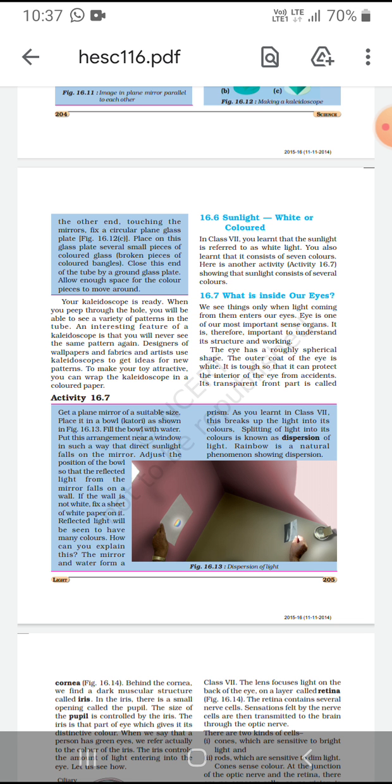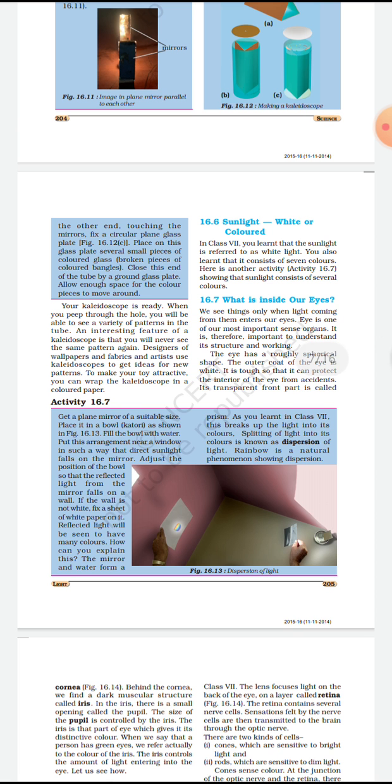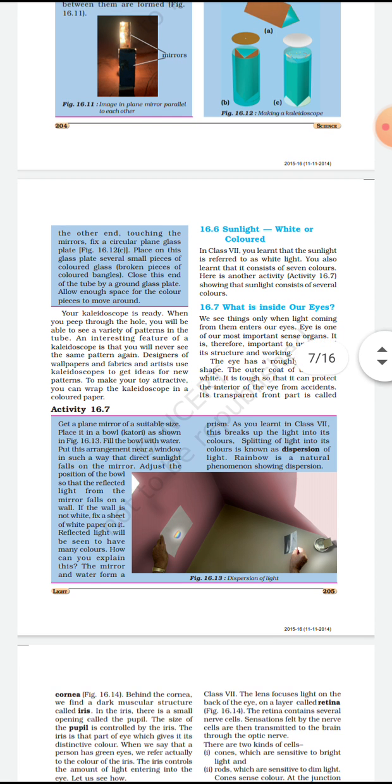Next, is sunlight white or colored? I will explain the other topics in my next video. In 7th class you learned that sunlight is reflected to you as white light. You can't see sunlight with your naked eyes because it is very bright. You also learned that it consists of 7 colors. Here is another activity showing that sunlight consists of several colors.